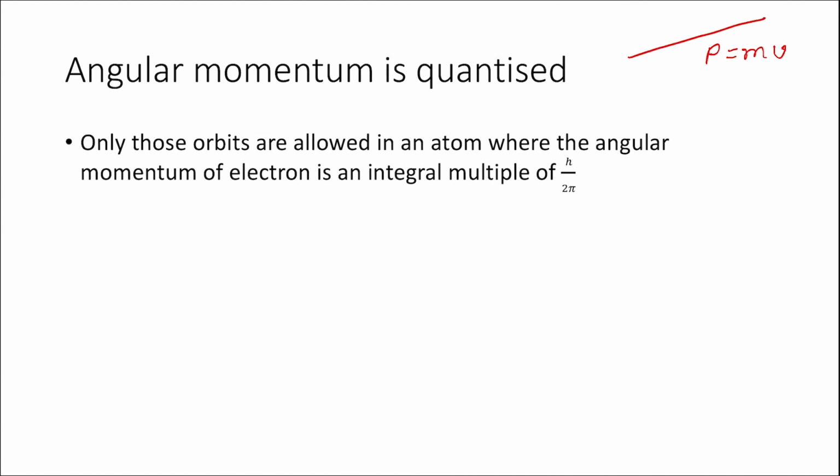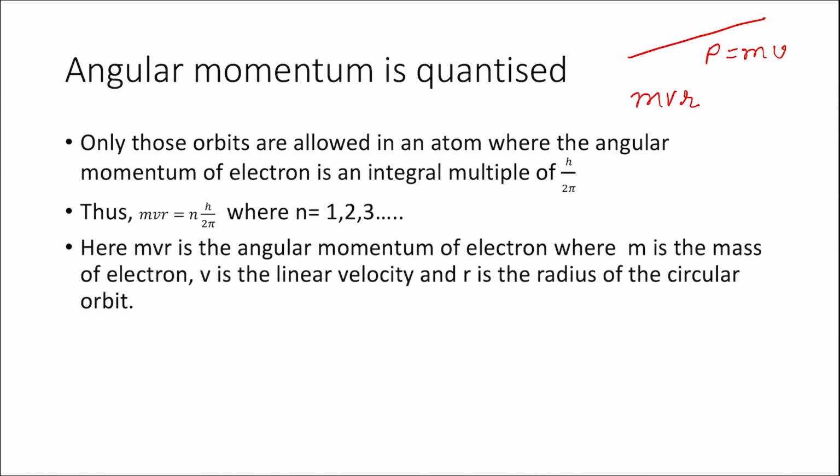But for a body such as an electron which is revolving around the nucleus, the angular momentum is expressed as mvr. Now the second postulate states that only those orbits would be allowed in an atom where the angular momentum mvr of an electron becomes an integral multiple of h by 2 pi.